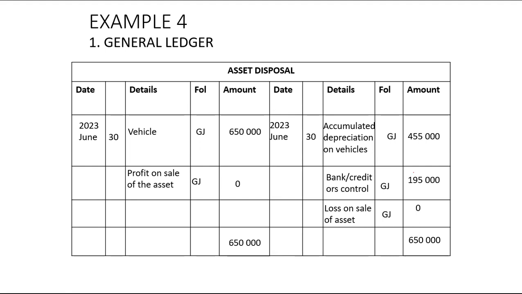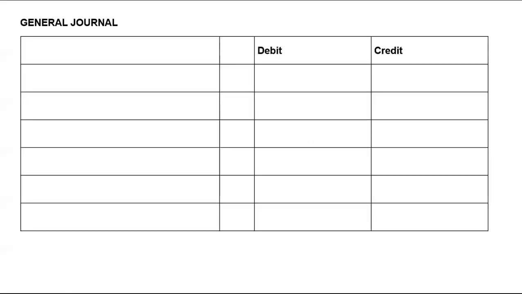Now, to record this in the general journal, I didn't record everything. I will simply debit asset disposal. Someone asked me, what is asset disposal? Asset disposal is neither a profit or loss account. It's not a financial position account. It only is a cost calculation account that enables us to determine whether we made a profit or a loss from the sale of the asset.